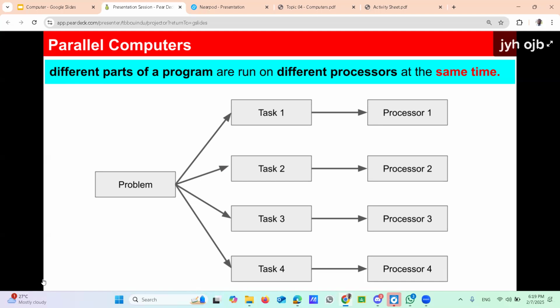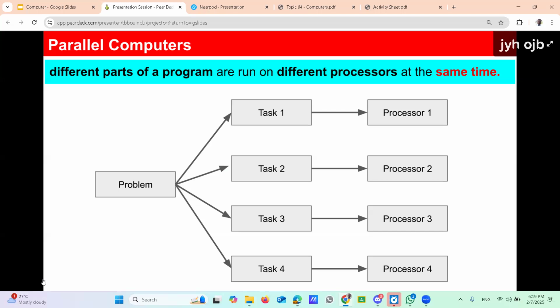Like our brain, once a task is assigned to us, we control that task through our brain. Later we'll learn more about the CPU. Another name for the CPU is processor.